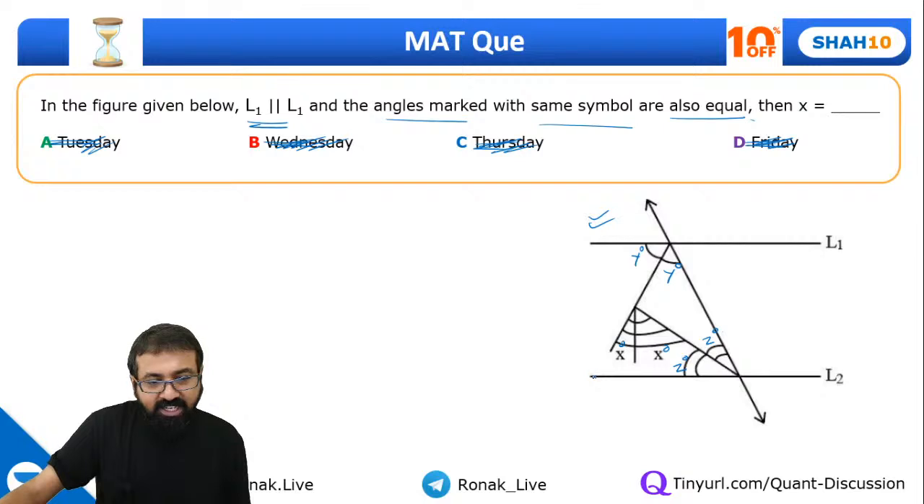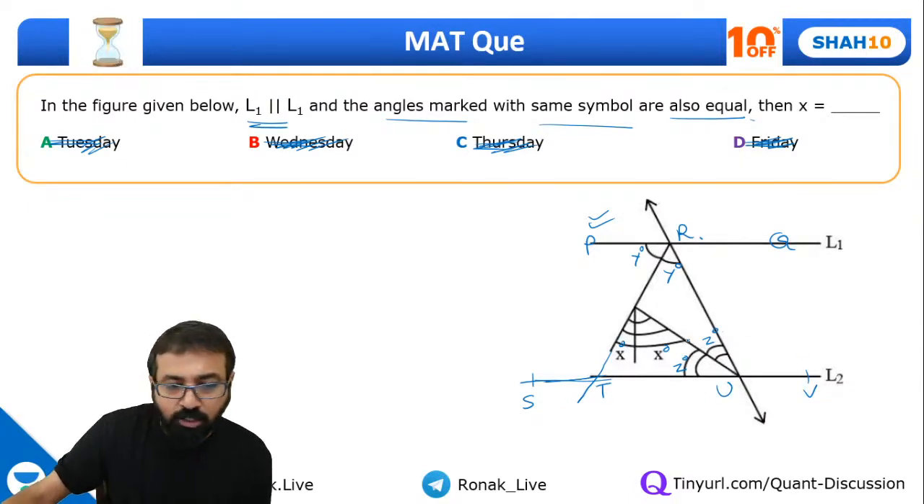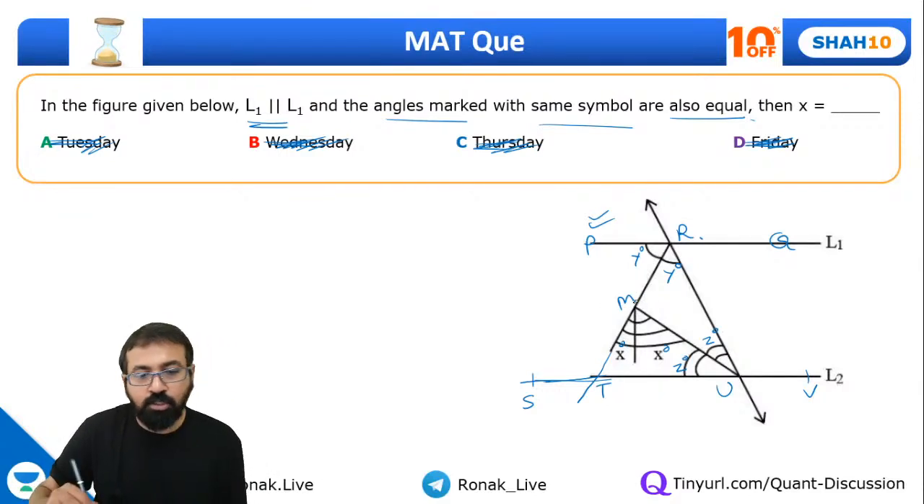If you want, you can connect these two lines as well. Just connect these two lines. And let's give some names. Let's assume this is point P. Here, let's take point Q. This is point R. And let's take this as S, T, U, and this as V. So now it will be better for us. And of course, we need a point over here also, M.